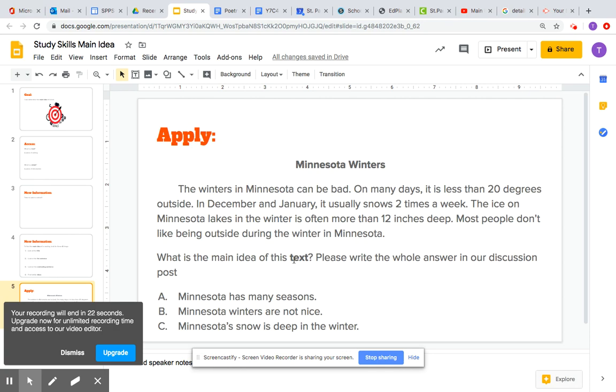So, what is the main idea of this text? Please write the whole answer in our discussion post. A, Minnesota has many seasons. B, Minnesota winters are not nice. Or C, Minnesota's snow is deep in the winter. Again, please go to our discussion post, type in the complete answer.